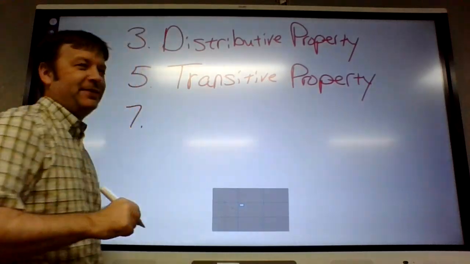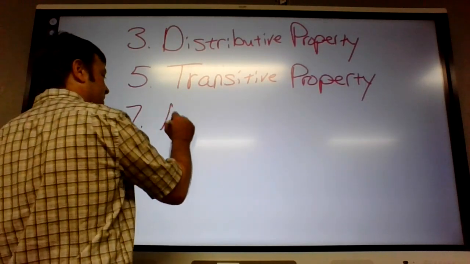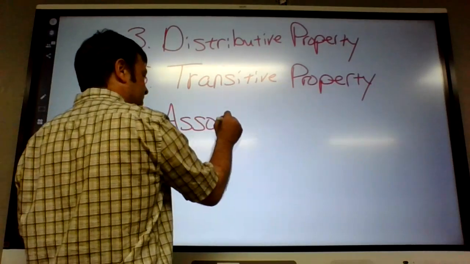Okay, number 7. Even I would hesitate because I'd be like, was that commutative or associative? So 7 is towards the bottom of the orange box on page 78. It's not just the associative property though, you gotta be more specific because there's addition and multiplication.